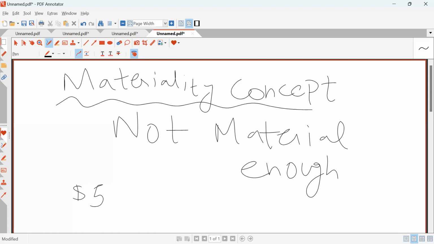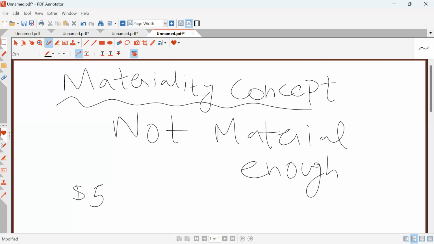Okay? In short, this simply means that I'm not going to record a ruler as a non-current asset because the amount is insignificant, although I assume the ruler has a life more than a year. I'm not going to record it individually as my non-current asset because the amount is insignificant. Okay, this concept simply illustrates that there are some types of expenditures that are less important in a business context than others.